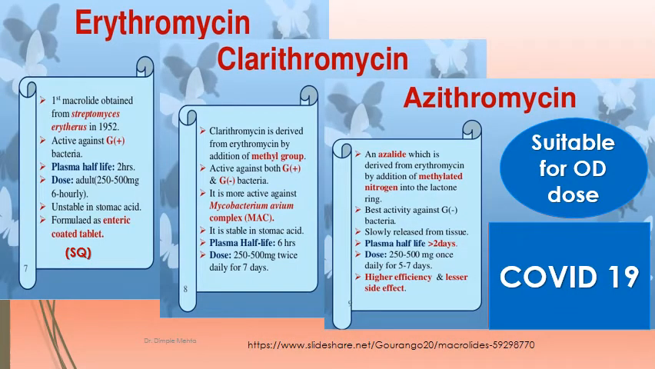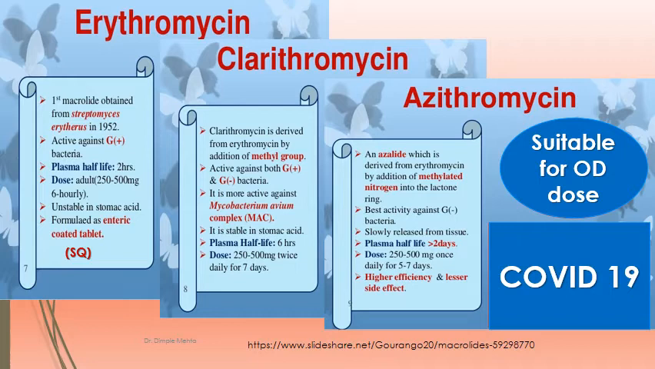Let's talk about erythromycin, clarithromycin, and azithromycin, which are more used in our therapeutics. Erythromycin can be considered the first macrolide, obtained from Streptomyces erythraeus in 1952. It is active more on gram-positive organisms. Half-life is 2 hours, and the dose of erythromycin is from 250 to 500 mg for adults, can be given 6 hourly. It is unstable in gastric juice, so it is formulated as an enteric coated tablet. This can be asked as a short question.